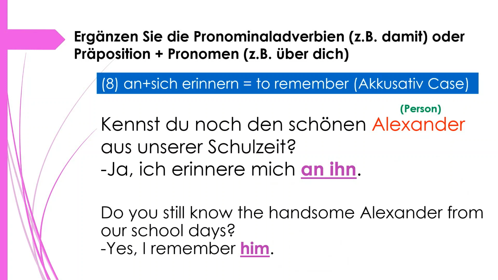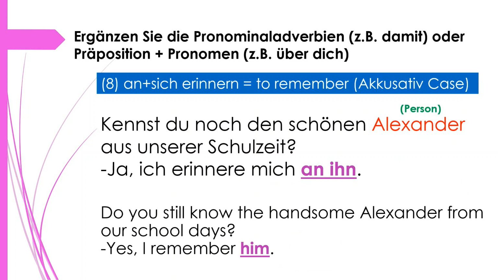Alright. Nummer 8, an plus sich erinnern, to remember, and in accusative case. Kennst du noch den schönen Alexander aus unserer Schulzeit? Ja, ich erinnere mich an ihn. Do you still know the handsome Alexander from our school days?